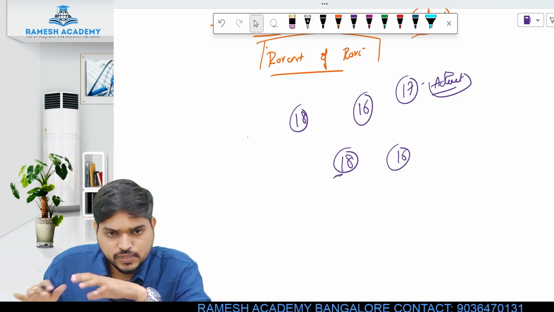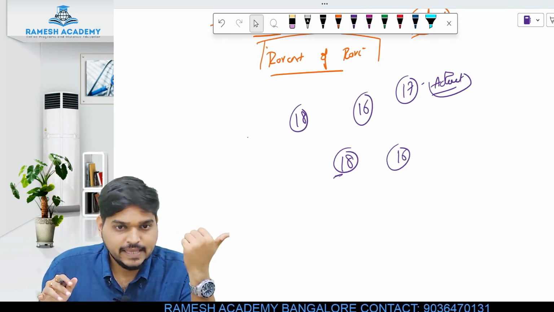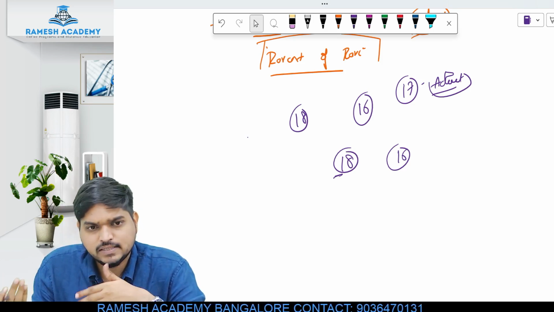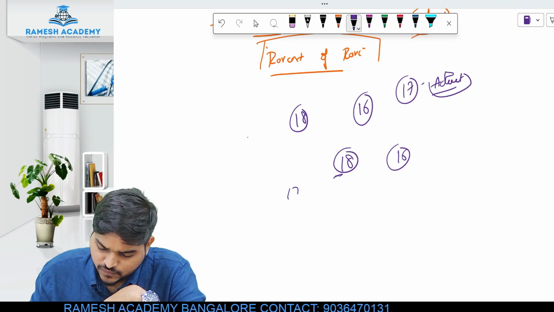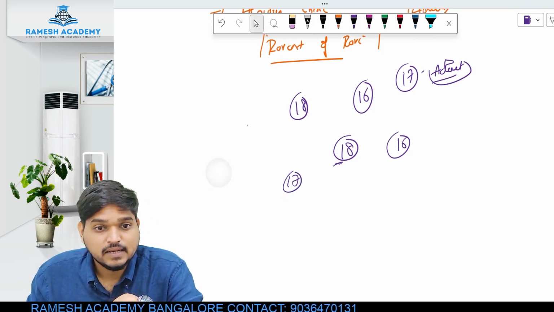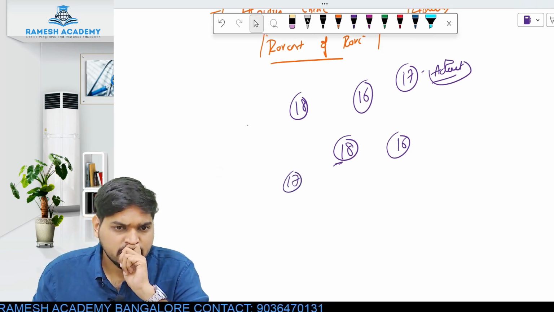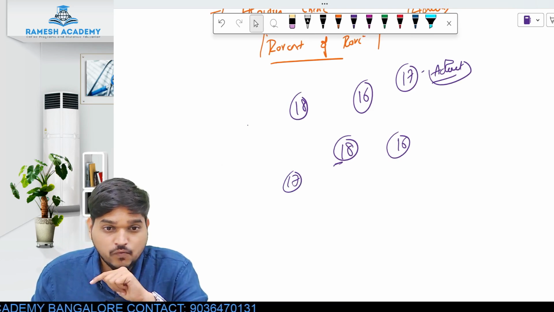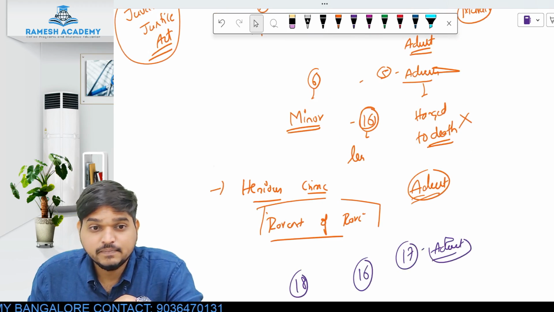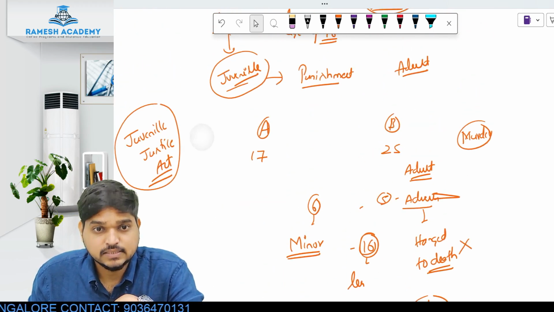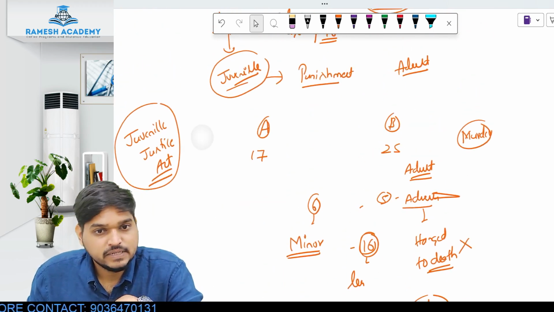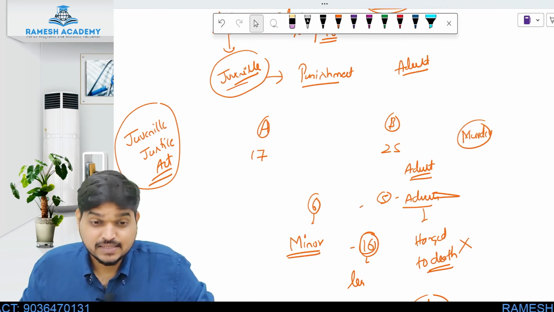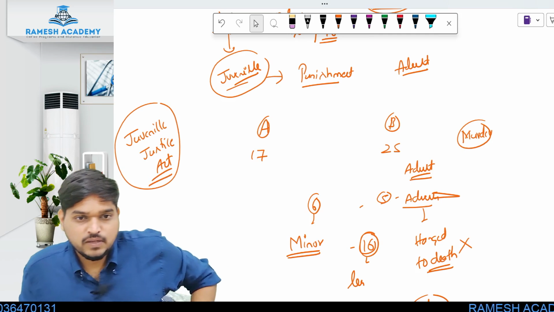Now whenever you give a reference to a previous case, that is called case law. Let's say tomorrow one person, again a minor, aged 17, commits a crime. He cannot take a defense saying that I am a minor and I should not be hanged to death. Why? Because it has already been decided in that case that even if you are a minor you will be treated as an adult, looking at the seriousness and the brutality of the crime.